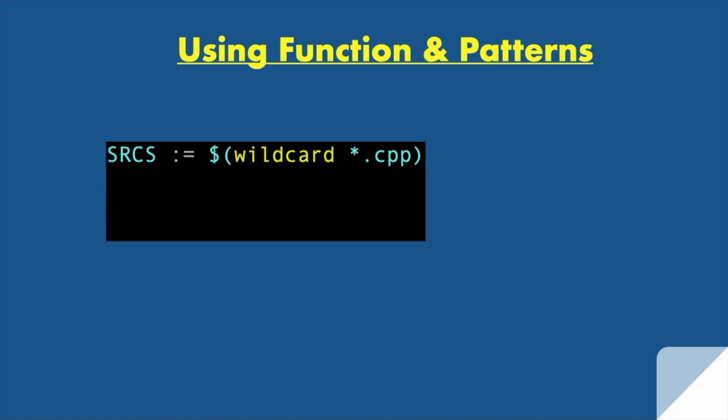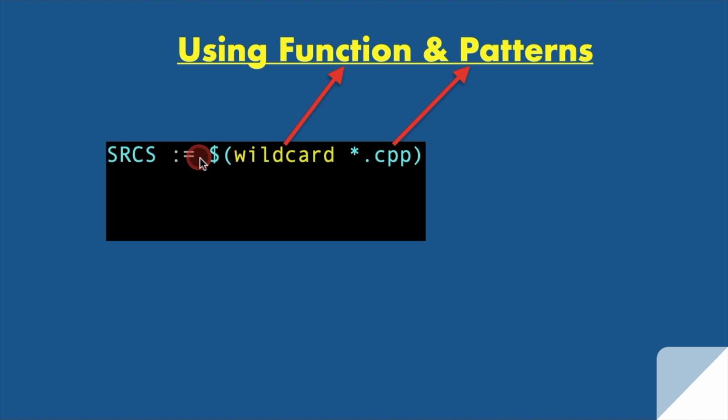Let us see what is function and what is pattern. Let me show you an example. In this statement, we are saying srcs, which means source. This is one variable, and we are assigning something to this variable. This wildcard is a function, and the right hand side, *.cpp, is known as the pattern. And this function and pattern will give us something.